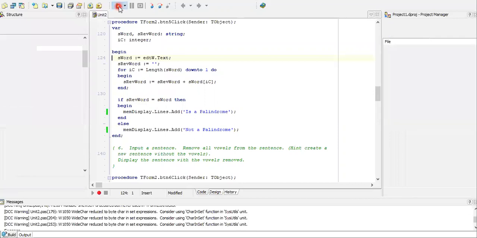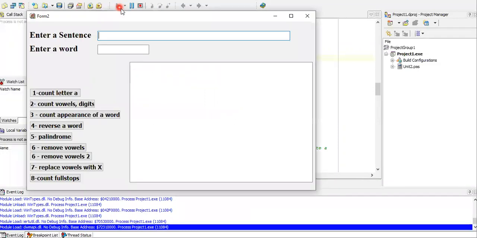Running this. So put a word, book, here again. Is book a palindrome? So let's check. It's not. Now let's use madam in our example. Palindrome? Yes, it is. It spells the same. Similarly with dad, it's a palindrome.